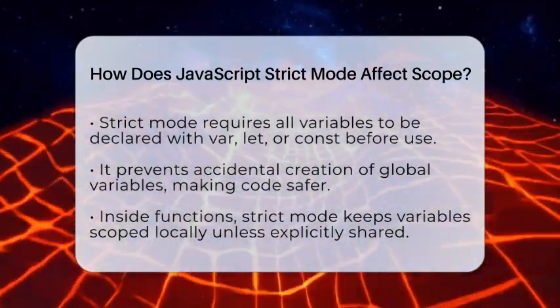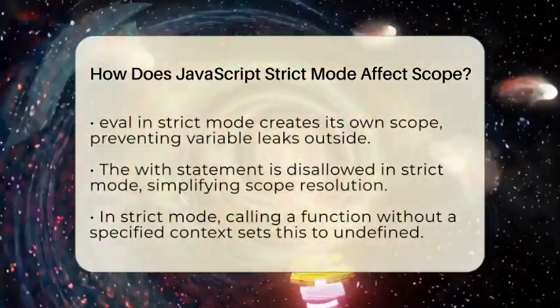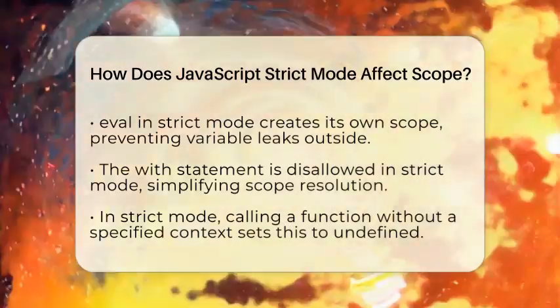When working with functions, strict mode makes sure variables inside a function stay inside unless explicitly shared. This keeps your code predictable and easier to debug.